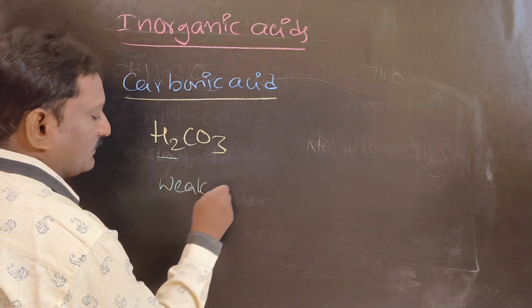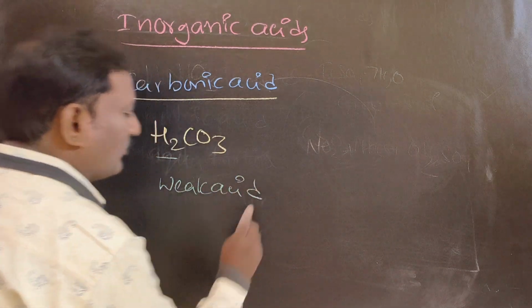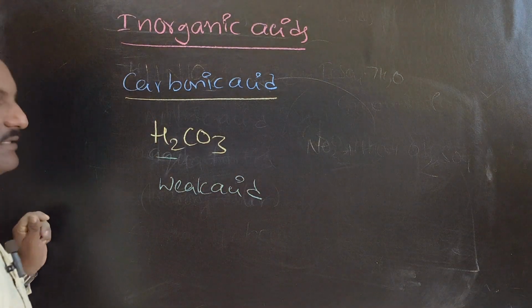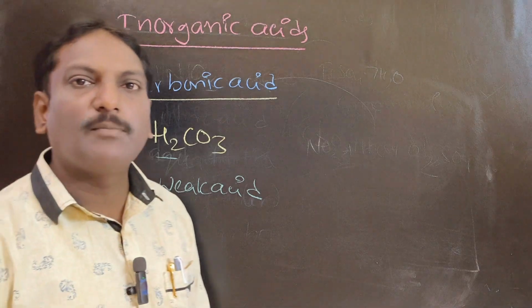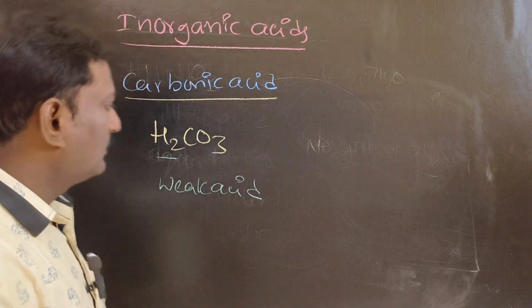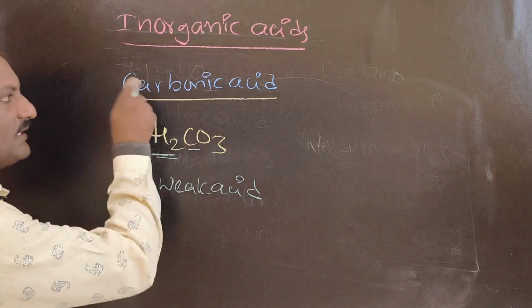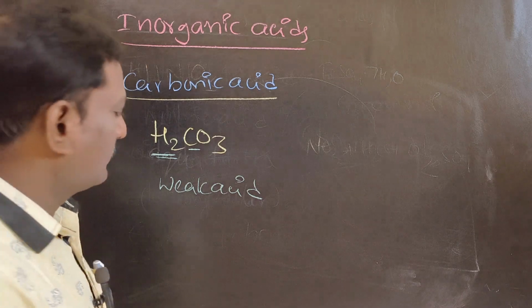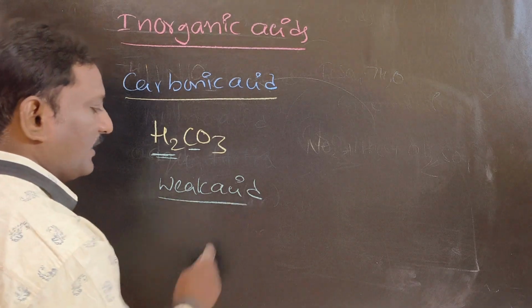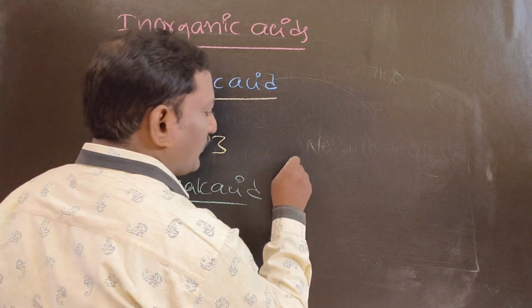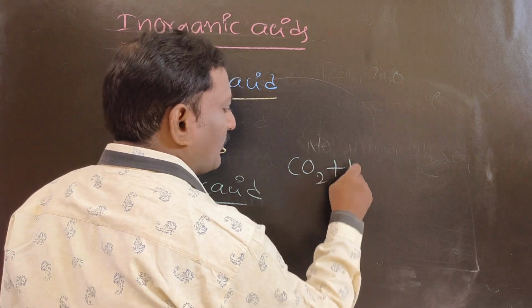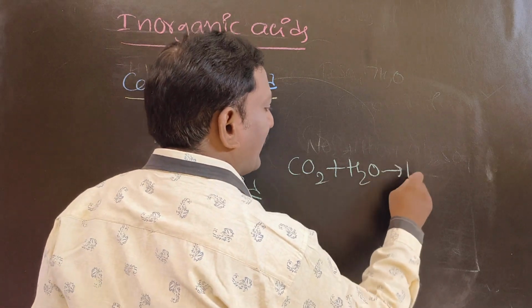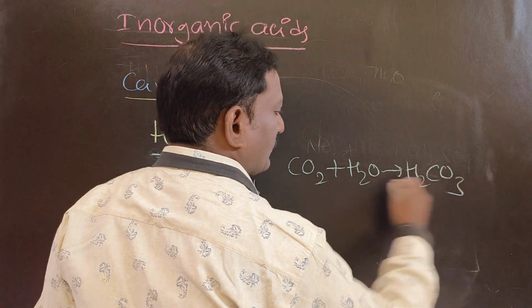Not only that, inorganic acids generally don't have carbon along with hydrogen, but carbon and hydrogen are present in carbonic acid. This is an exception. It is prepared from the combination of carbon dioxide with water. Then you will get carbonic acid.